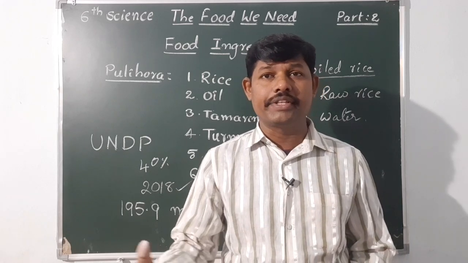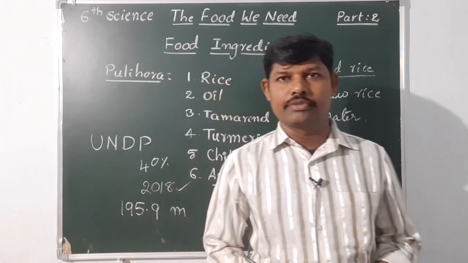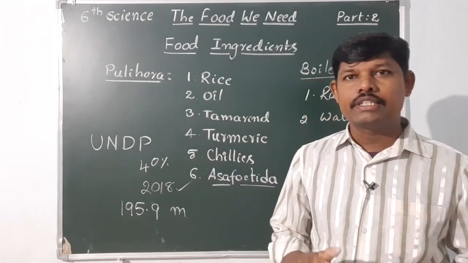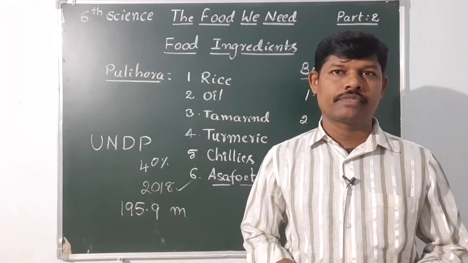That means they are not getting sufficient food. They are not getting sufficient nutritious food.